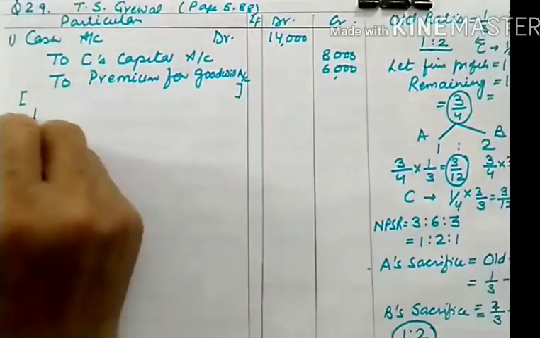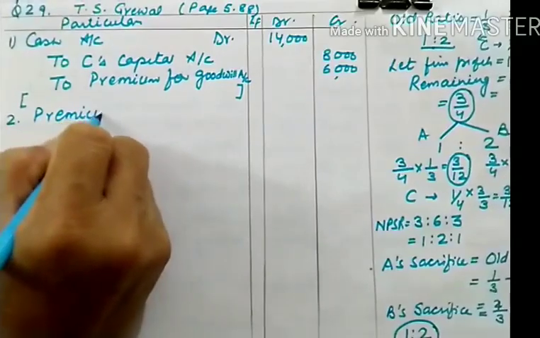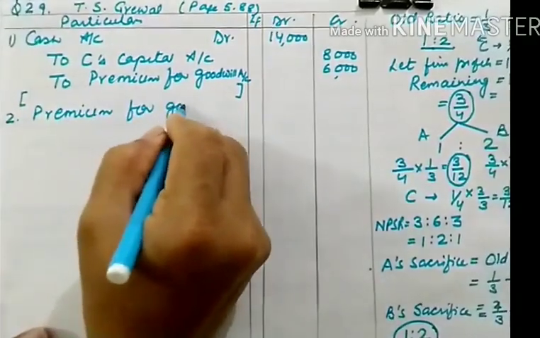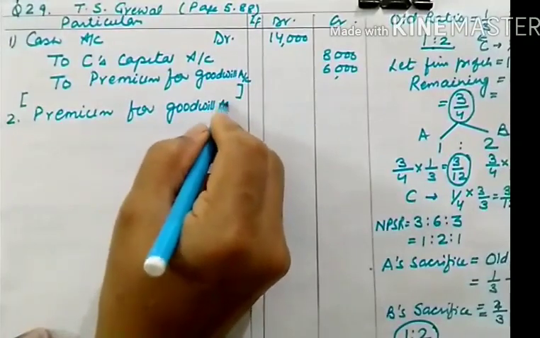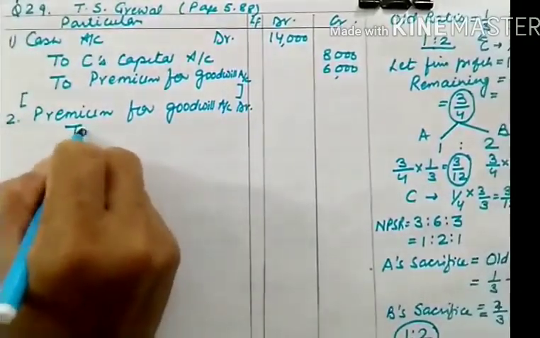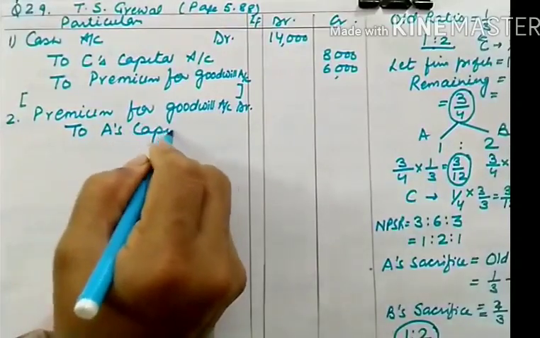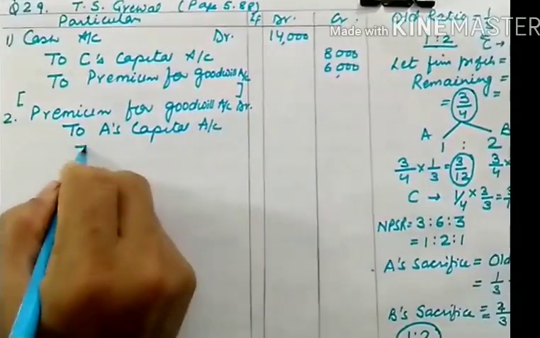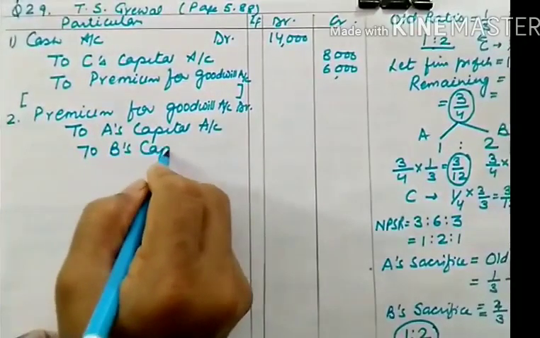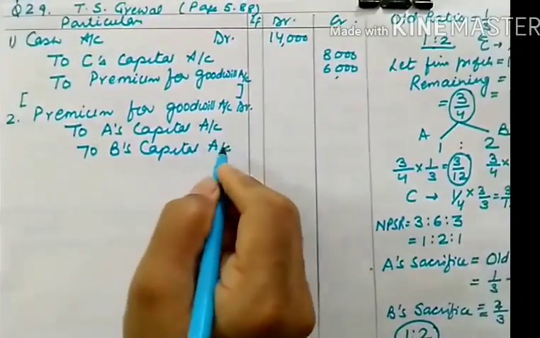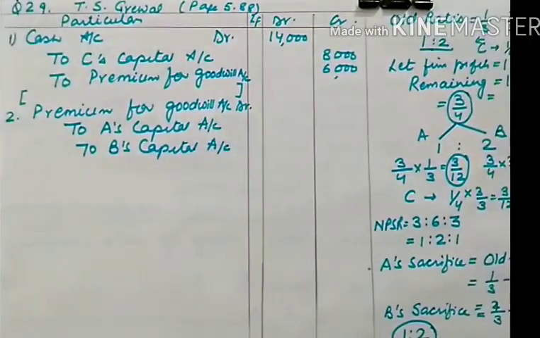So let us divide premium for goodwill. This is the distribution entry. Premium for goodwill account debit to A's capital account and to B's capital account. Now in which ratio? This will be in the old ratio. So old ratio is 1:2, not an old ratio though; this seems to be old ratio, but this is their sacrificing ratio. This is very important.